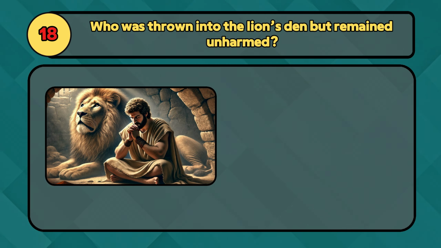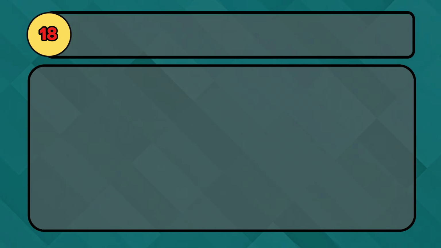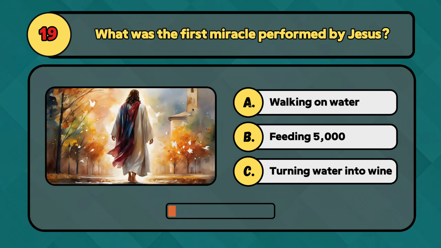Who was thrown into the lion's den but remained unharmed? Daniel was, and he survived. What was the first miracle performed by Jesus? Jesus turned water into wine.